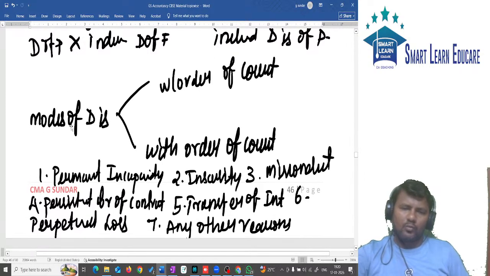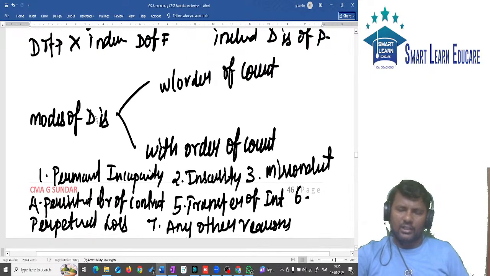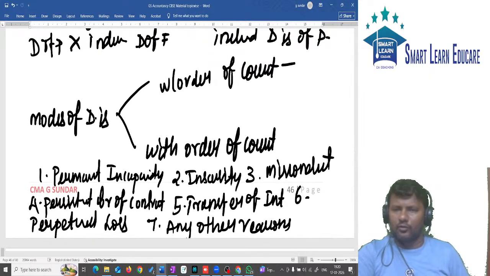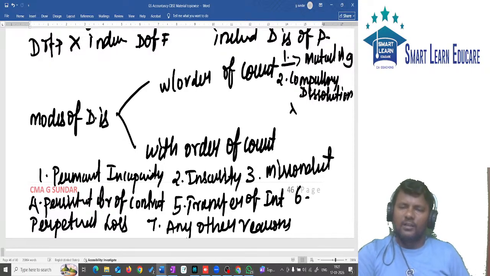So first, two modes of dissolution: one is without order of court, another one is with order of court. Without order of court, first point, mutual agreement. Second point, compulsory dissolution, either business comes to an end or your term comes to an end.